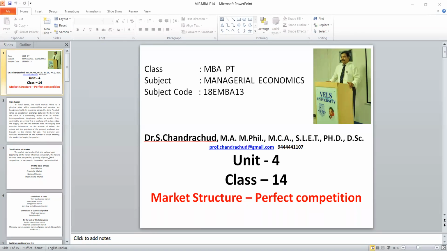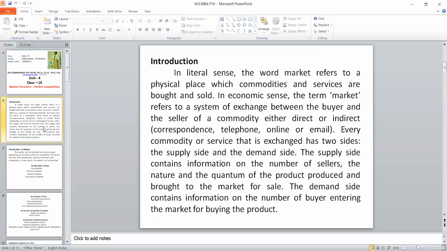As far as the market is concerned, it is a place where goods and services are exchanged, bought and sold. But in the economic sense, there's a slight difference. Instead of saying bought and sold, we say there are two components, buyer and seller, and the commodity will be exchanged either directly or indirectly. And there are two sides: one is the demand side, another one is the supply side.